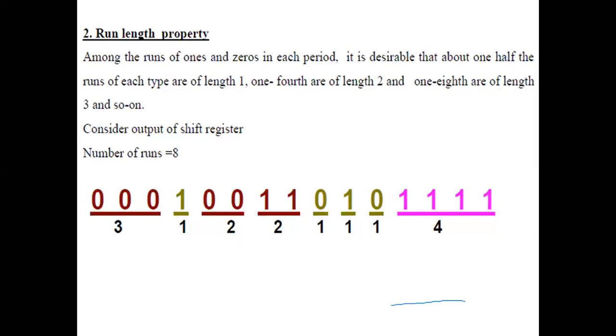You understood how to calculate the number of runs given the length of the PN sequence. The maximum length of the PN sequence is 2 to the power n minus 1. Divide it by 2, and that will give you the number of runs, taking the next integer. In this case, the maximum length is 15, so 15 divided by 2 is 7.5. I'm taking the next integer, that is 8. So my number of runs is 8. Fine.